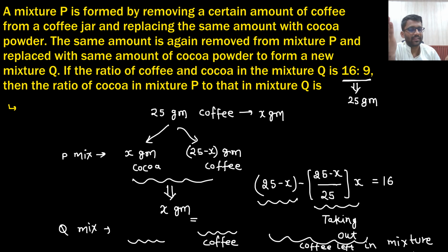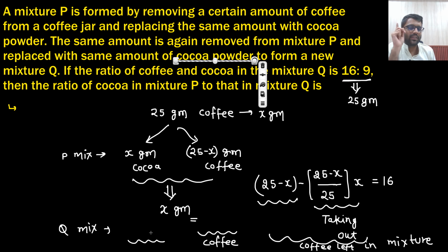That is 25 minus X. So how much coffee is remaining? 25 minus X minus 25 minus X divided by 25 into X. So this much coffee is remaining. Also, what you need to make sure, you are putting in the same amount of cocoa powder to frame a new mixture Q. So it is replaced with the same amount of cocoa powder.